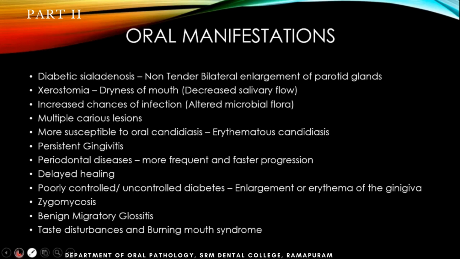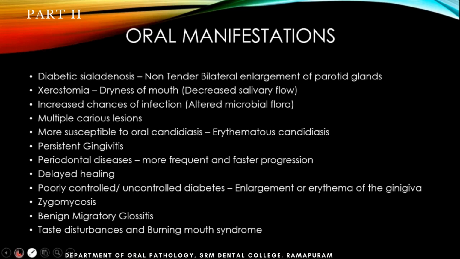In diabetic patients, when they are uncontrolled, there will be multiple abscesses. It will come in one place and will go. It will come in different places. That is again a very common sign of a diabetic patient. Multiple periodontal or periapical abscesses will come and go. When there is a particular source of infection, it will come in that place. Again, it will go to a new place. That is one thing. Periodontal diseases will be more progressive and more frequent in case of uncontrolled diabetes. Also, in case of normal diabetes, it will be more frequent compared to others. This is something to do with the periodontal aspect.